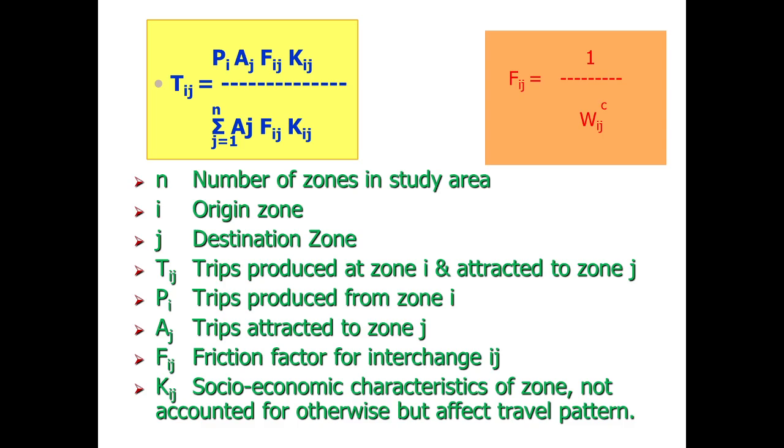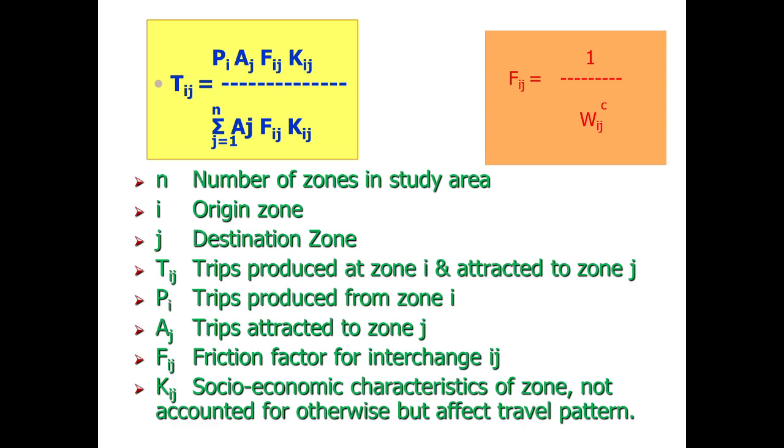N stands for the number of zones in a study area, i means the origin zone, j means the destination zone, Tij is the trips produced at zone i and attracted to zone j. Pi stands for trips produced from zone i, Aj stands for trips attracted to zone j, Fij is the friction factor for the interchange ij, and the friction factor is basically the inverse of the impedance related to travel.